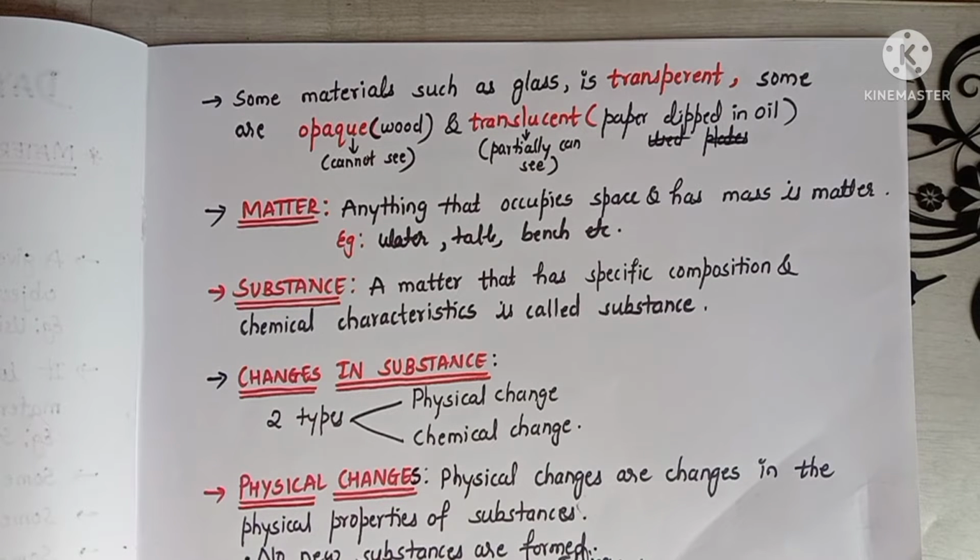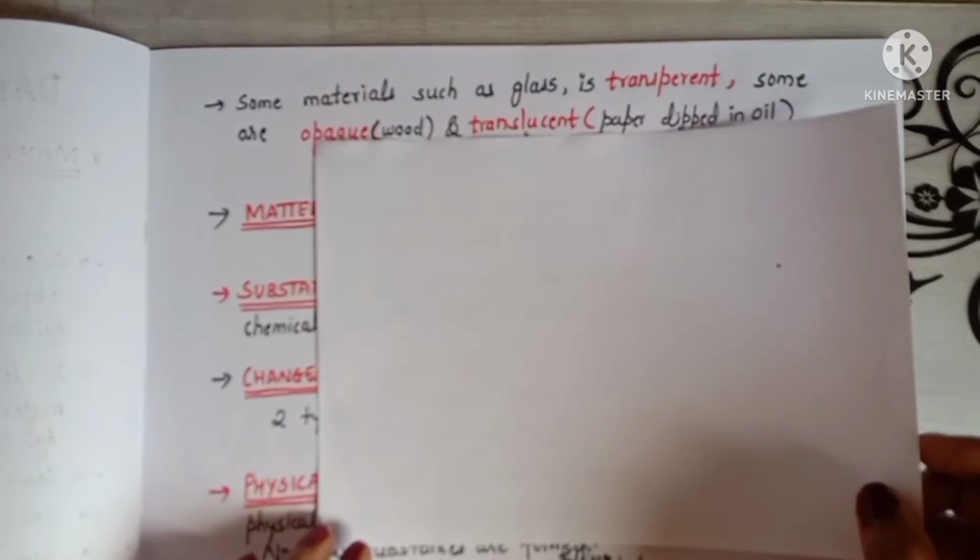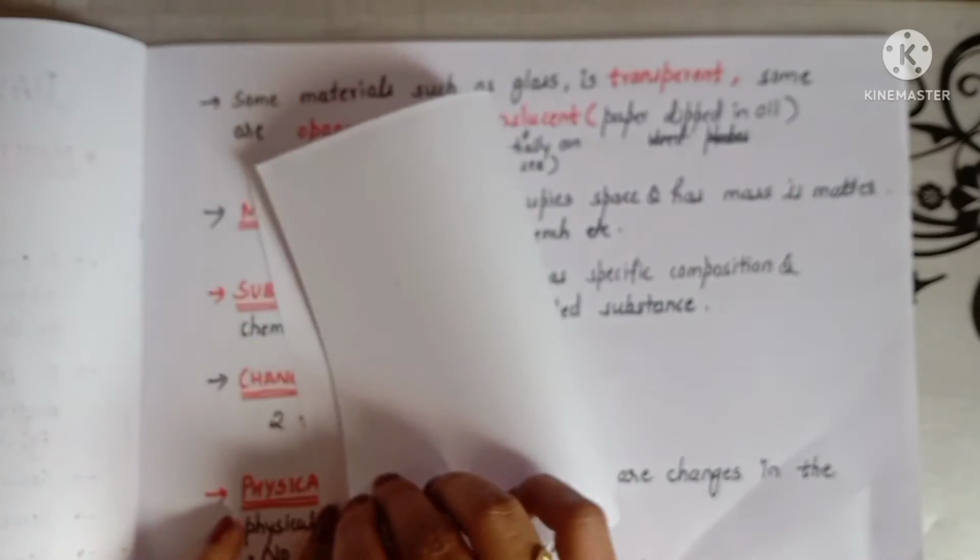In the example of pressing of paper, are there any new substances formed? No. Therefore, we can say that in physical change, no new substances are formed. A physical process can be a reversible one. For example, if I consider this paper, I am going to fold this paper, right?